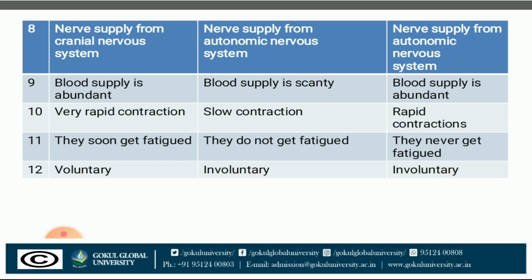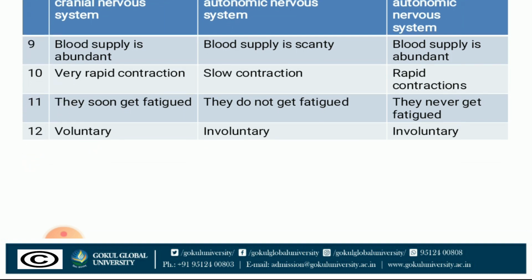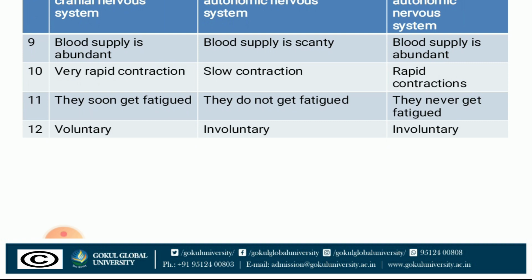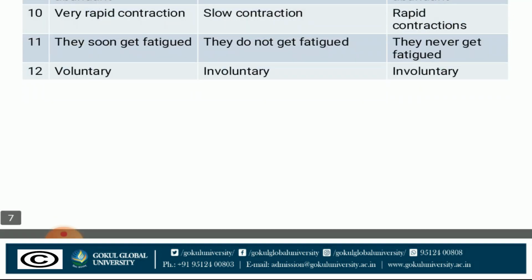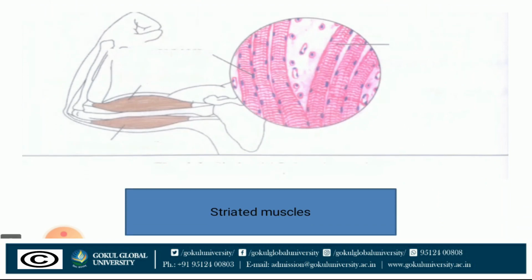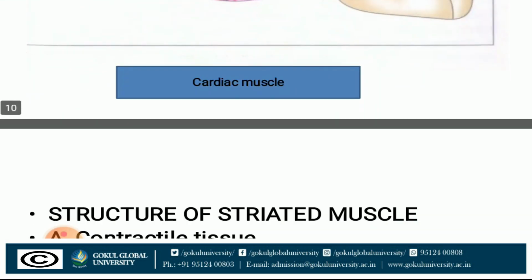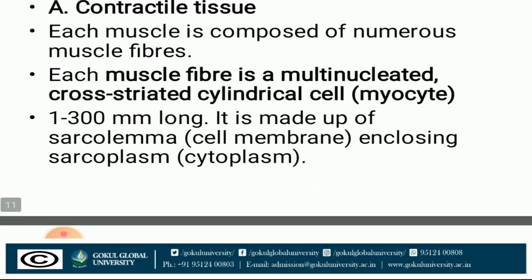Skeletal muscle soon gets fatigued. Smooth muscle does not get fatigued, and cardiac muscle never gets fatigued, so when we sleep, our heart works as usual. Skeletal muscle is voluntary, smooth muscle is involuntary, and cardiac muscle is again involuntary. Okay, this was regarding the difference between skeletal, smooth and cardiac muscle.